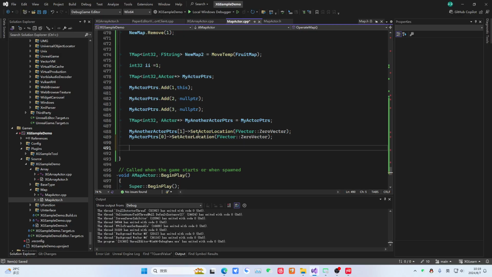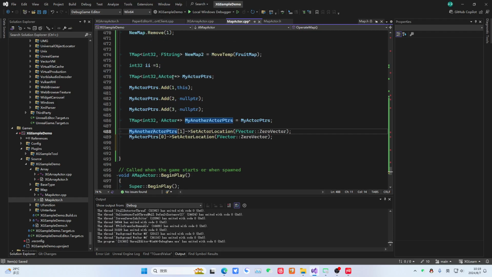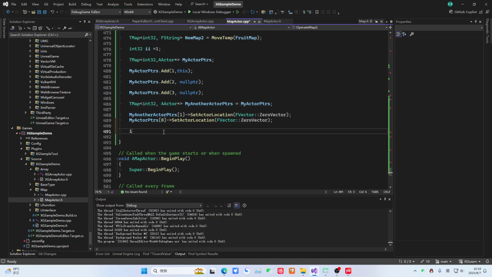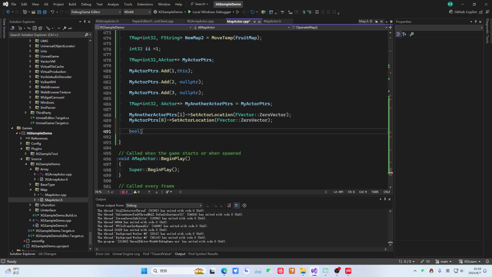Right? These are the 2 pointers. And then these 2 pointers, the locations of the memory regions they occupy are different. Obviously, if you place it in the memory region of the first map and place it in the memory region of the second map, they definitely won't be the same. But the objects they point to are the same. You need to understand, meaning we can compare it like this. Whether this pointer is exactly equal to this pointer. We can take a look. The objects they point to are the same.